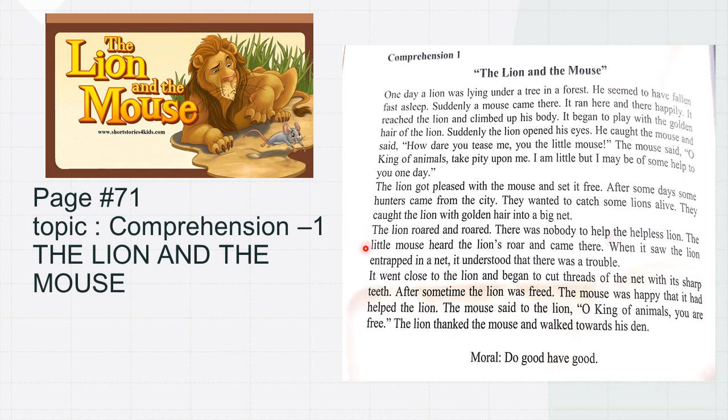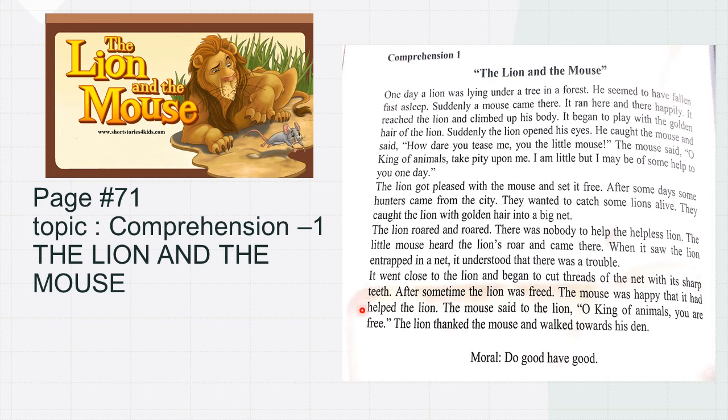The little mouse heard the lion's roar and came there. When it saw the lion entrapped in a net, it understood that there was trouble. Now, what happened? The mouse heard the lion's cry for help, the roar of the lion, and it came to help the lion. It went close to the lion and began to cut the threads of the net with its sharp teeth. After some time, the lion was freed.